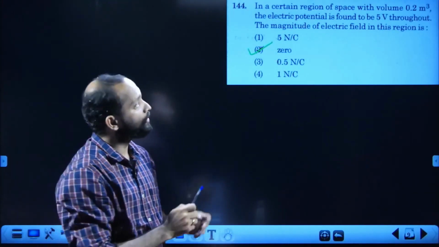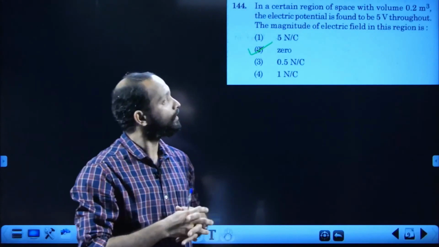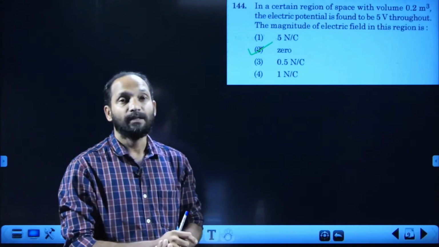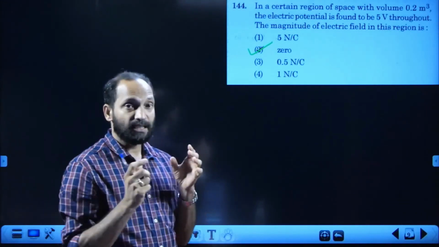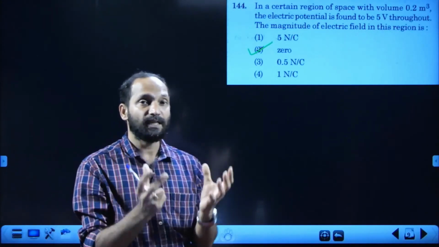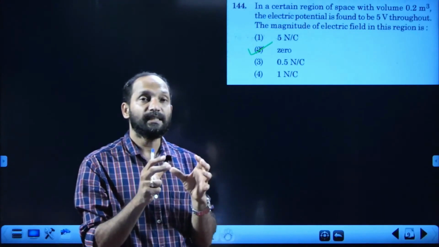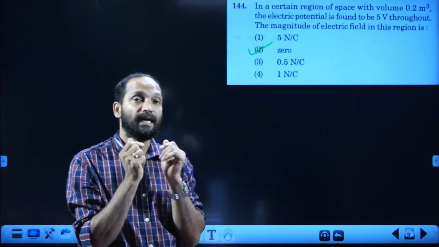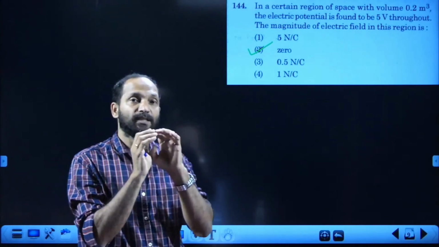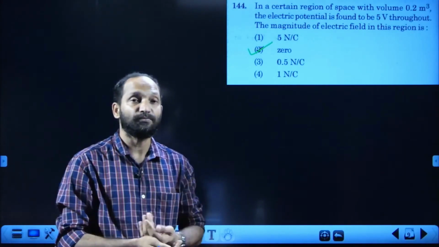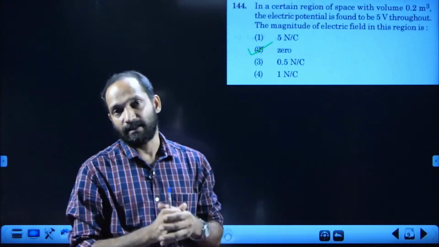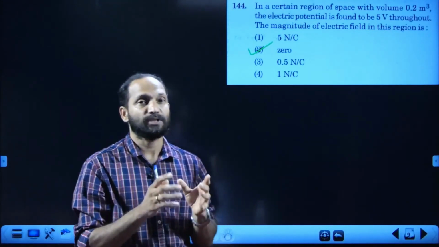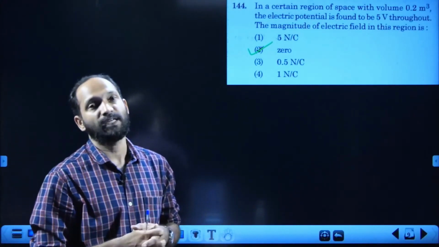No need of any workout with this numerical, because if a conductor is a spherical conductor, if charged, it is at constant potential. The spherical solid metallic conductor has a constant potential surface and also inside, where there is no electric field inside the conductor.